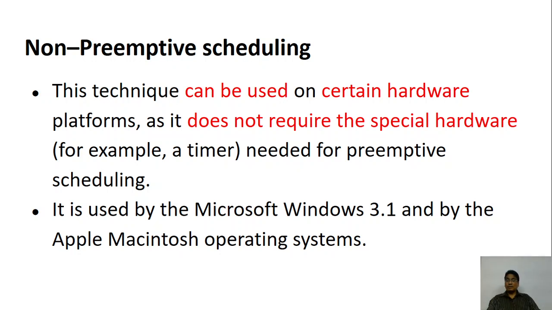This kind of non-preemptive scheduling is used in certain environments wherein the hardware does not support preemptive scheduling. To support preemptive scheduling, the hardware, that is the electronic component which is part of the computer, must support it. Otherwise preemptive scheduling cannot work. If your hardware is not supporting it, you will have to go for non-preemptive scheduling.